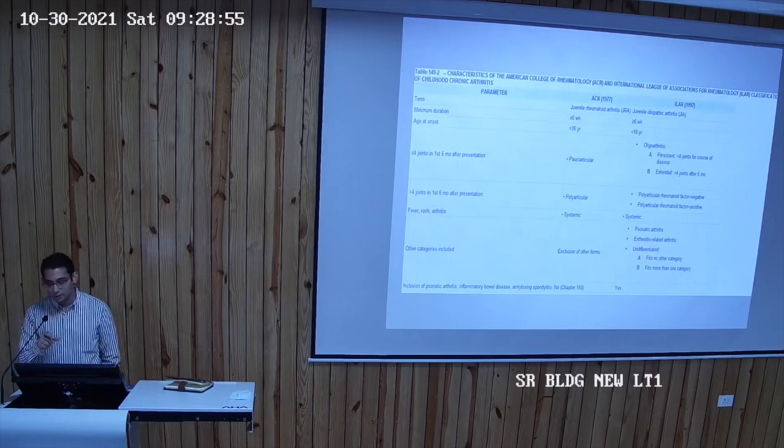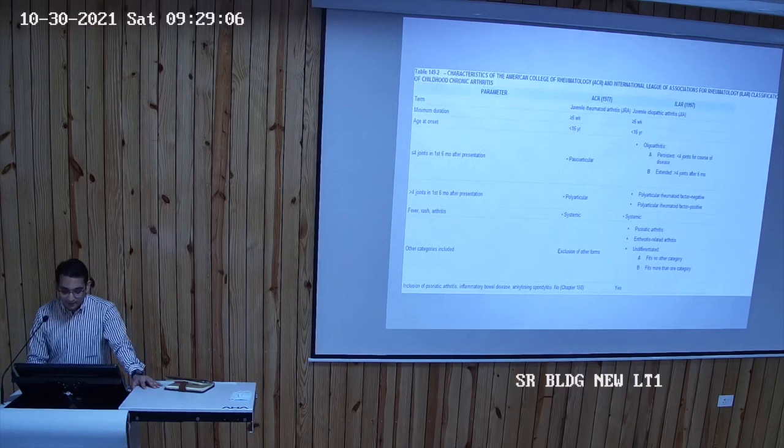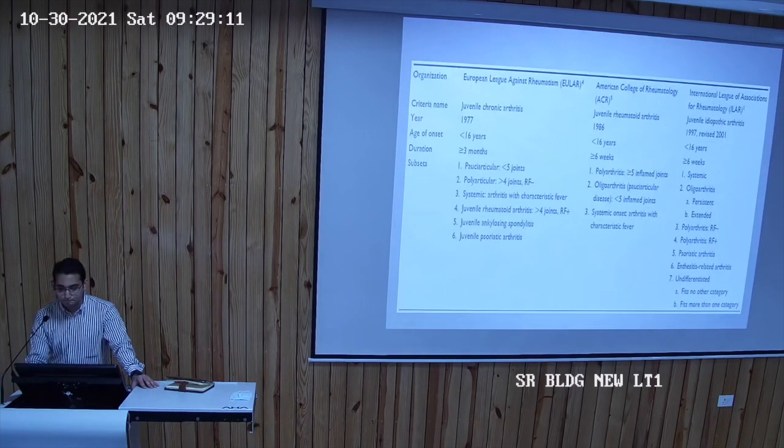Polyarticular used to be just polyarticular, now it's changed into polyarticular RF negative and RF positive. Like I said, systemic जो होता है fever, rash and arthritis करके आता है systemic category इसकी, and the other one is called as undifferentiated जो बाकी categories में आता है. This is a similar slide. Basically, we have to focus more on the ILR one, and if you get a question, you should know that there was a ULR criteria, there was an ACR criteria, which are no longer used, and we currently use the ILR criteria, which is back in 1997.